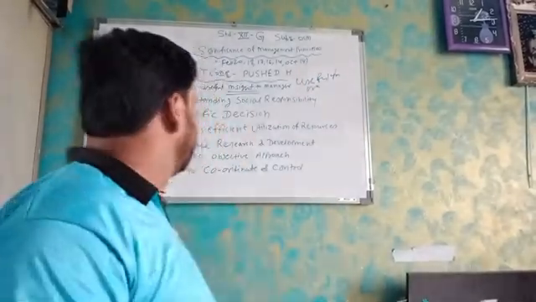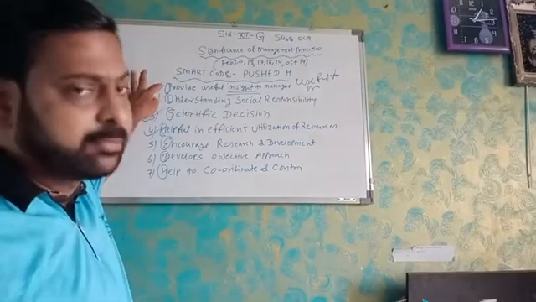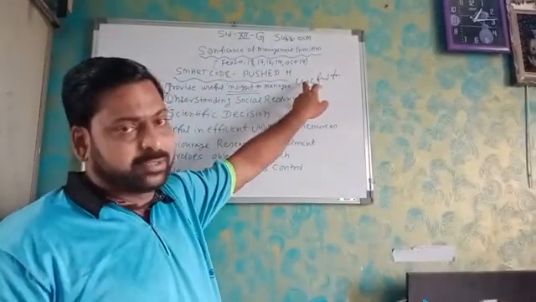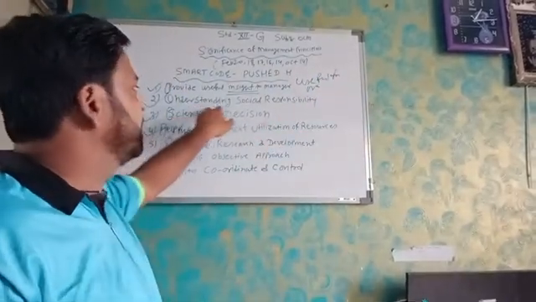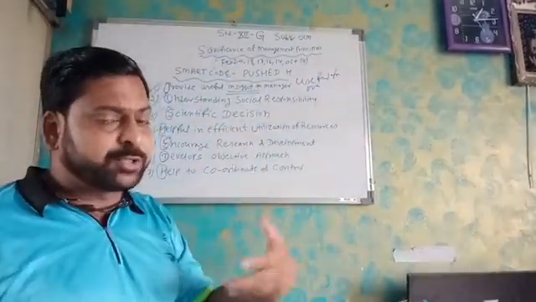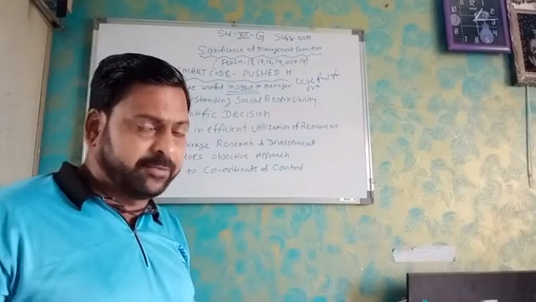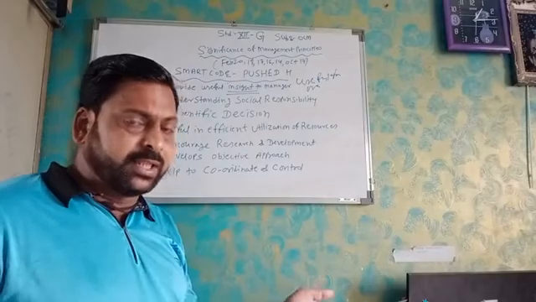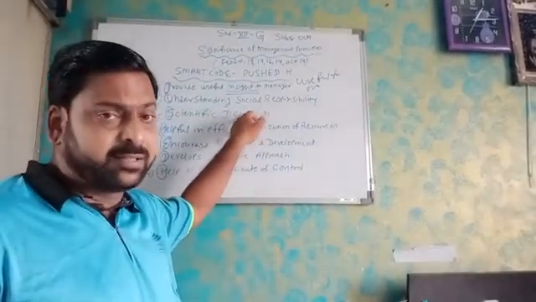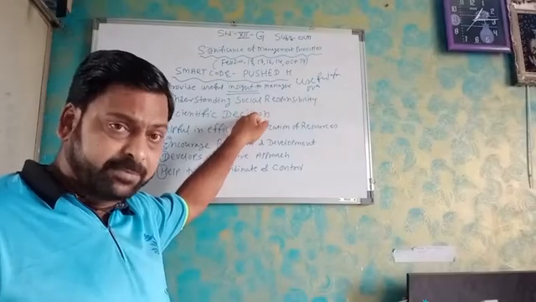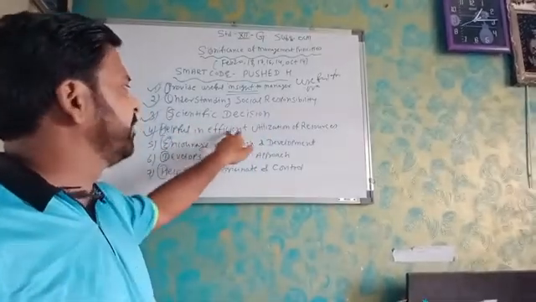So these are the 4 points I have explained. One, provide useful insight to the managers, in which you can know the situation and problems they are facing. Second, understanding the social responsibility, whatever the responsibility towards the business organization, like society and sometimes customers, they have to maintain in a proper way. Then scientific decision should be there. The decision will be very scientific, very balanced, very fair for everyone, and helpful in efficient utilization of resources.